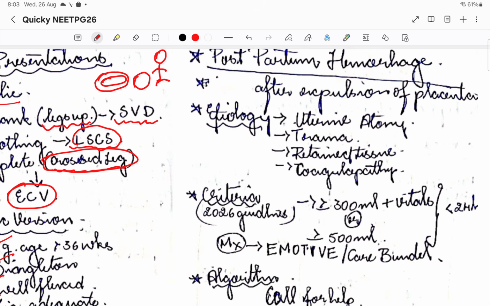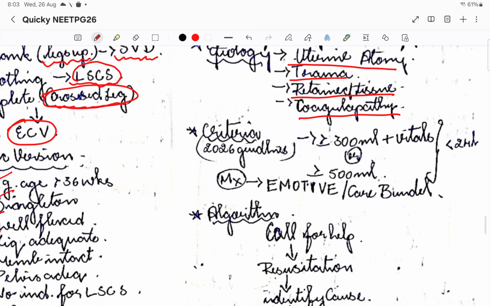After expulsion of the placenta is when the PPH happens. The etiologies are uterine atony, trauma, retained tissue, or coagulopathy. These are certain etiologies where postpartum hemorrhage might happen. We all would have seen at least one case of this PPH, right? Then coming to criteria, the 2026 guidelines they have released. These guidelines are very, very important.